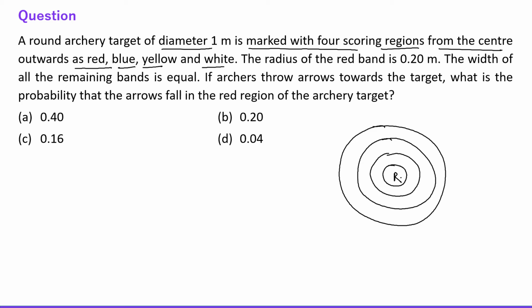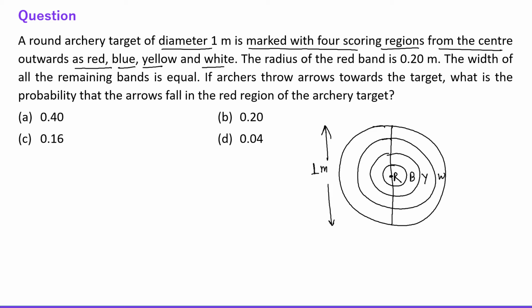Red, blue, yellow and white. This is the situation, right? And here the diameter is 1 meter. So let's say this is the diameter, right? So this is 1 meter.